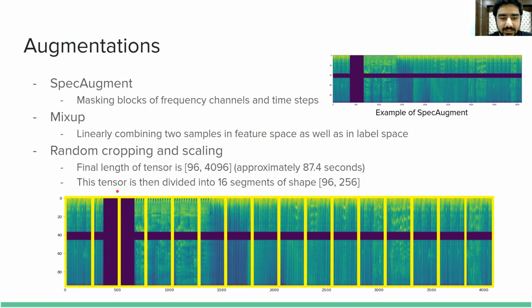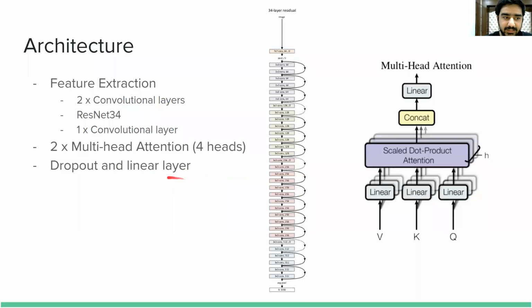We then divide this tensor into 16 segments, each of which has the shape 96 cross 256. Our architecture is as follows.